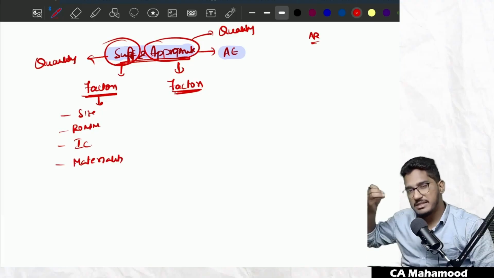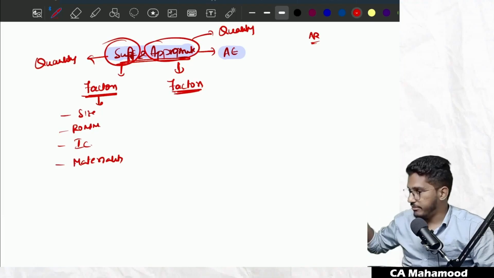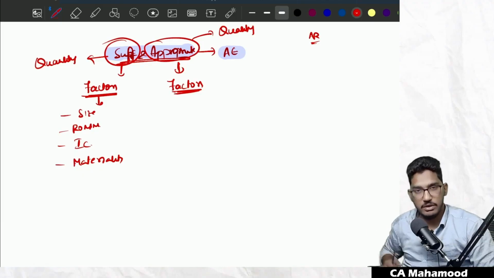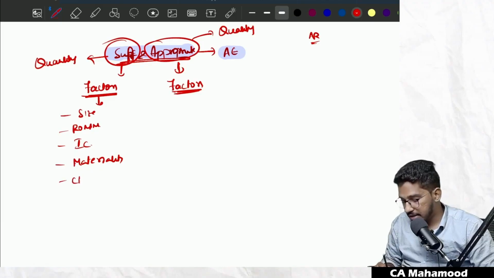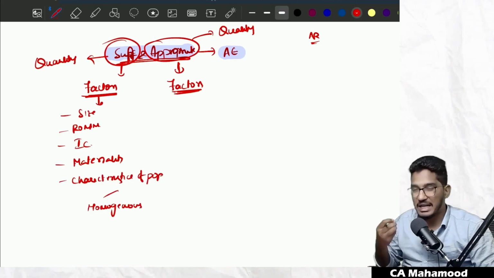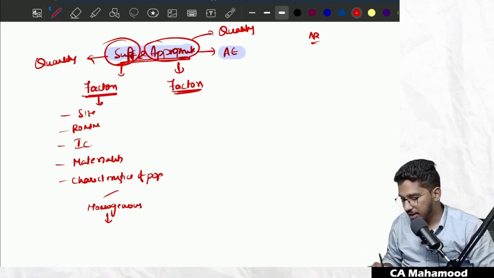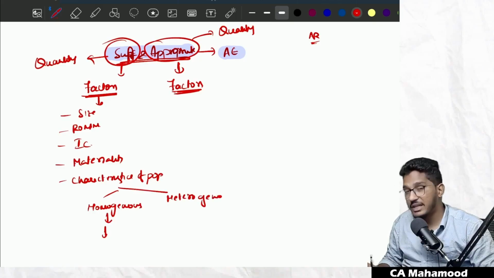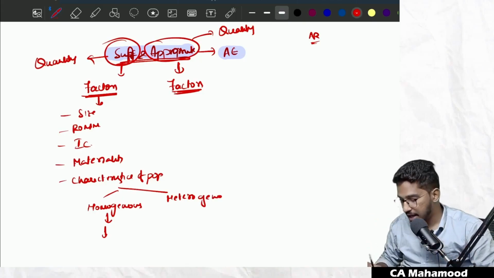If he finds a certain item immaterial, not that significant, for that item he will try to obtain less quantity of audit evidence. And he will also consider something called characteristics of population. See, if the population is homogeneous population. Sir, what is homogeneous population? If the items in the population contain similar transactions, there the quantity of audit evidence required will be less. On the other hand, if the population is a heterogeneous population, containing dissimilar characteristics of transactions, there he will ask for more quantity of audit evidence.